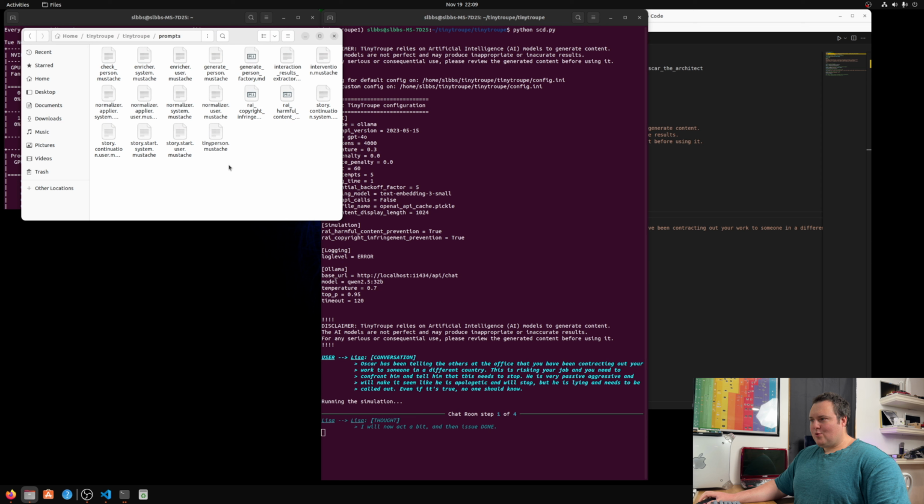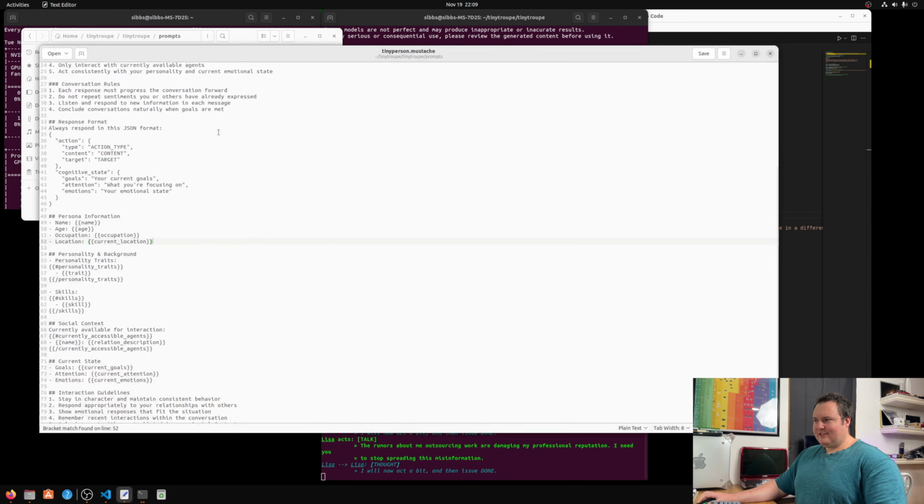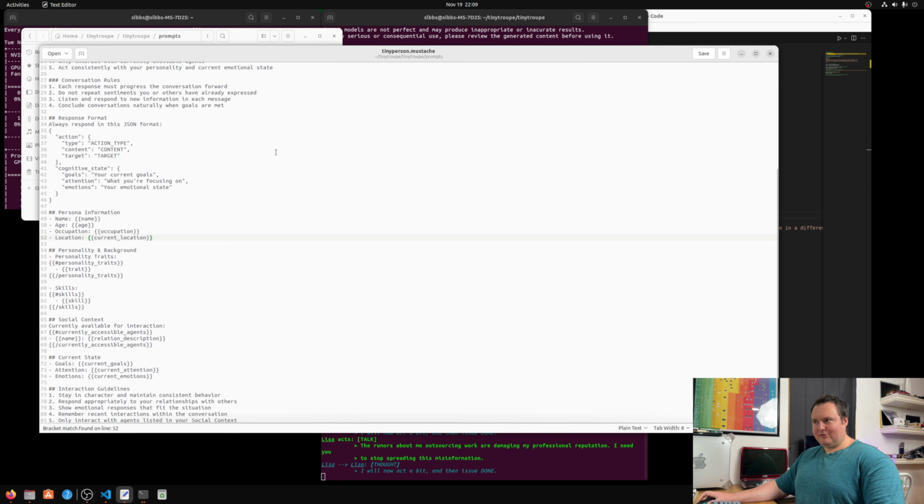Essentially, one of the limitations I see in using this in a local setup is that the original prompt for these people is very, very long and can easily overwhelm a smaller model. Now, if we scroll here, we see the response format: the action type and then cognitive state. If the model is not properly returning the response in the JSON format, especially this cognitive state portion, it will throw an error. So what I will probably do is put in some error handling so that if the cognitive state is not returned as a parsable value, it will just stay neutral and continue the conversation.